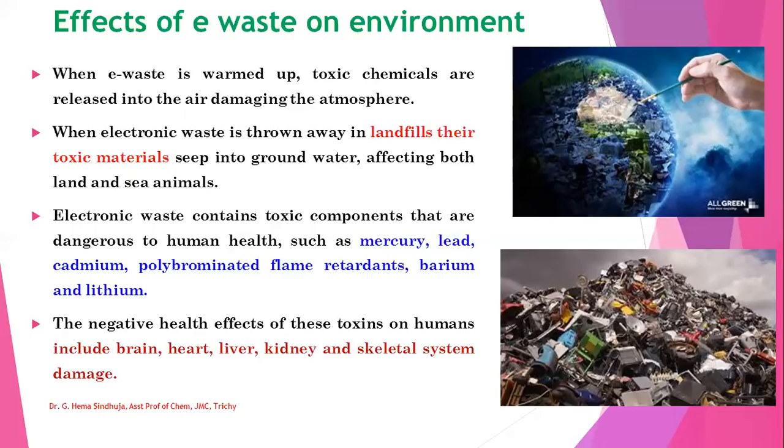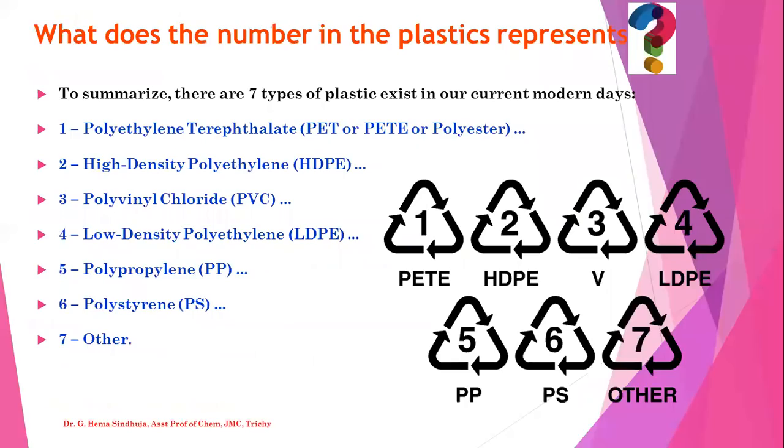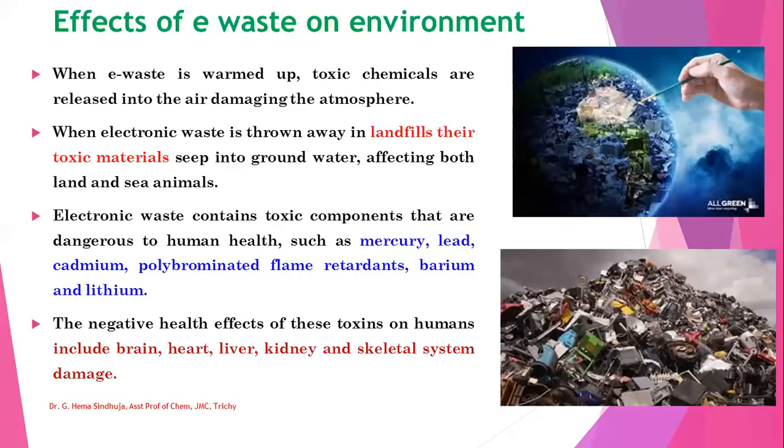sea animals. This electronic waste contains toxic components that are dangerous to human health, and the toxic components are mercury, lead, cadmium, polybrominated flame retardants, barium, and lithium. There are many negative health effects of these substances on humans, which include brain damage, heart damage, liver, kidney, and skeletal system damage. We are talking about this e-waste on the environment.